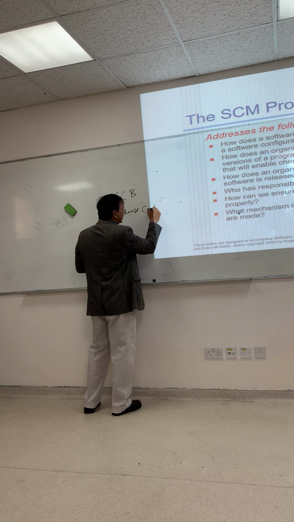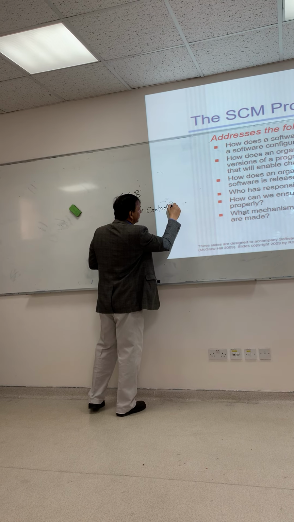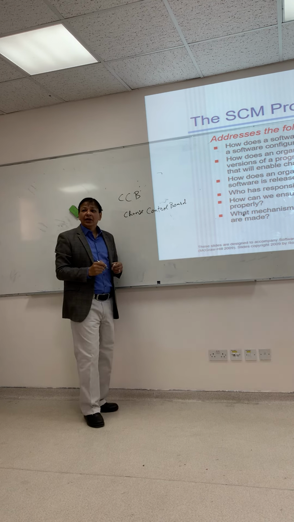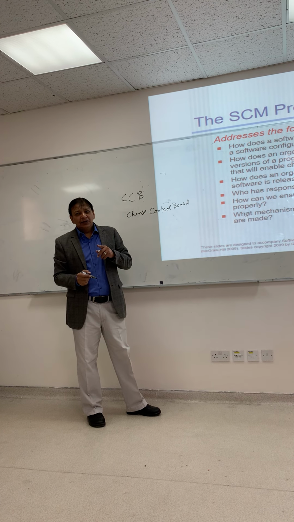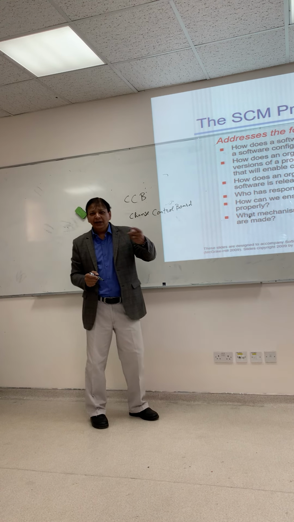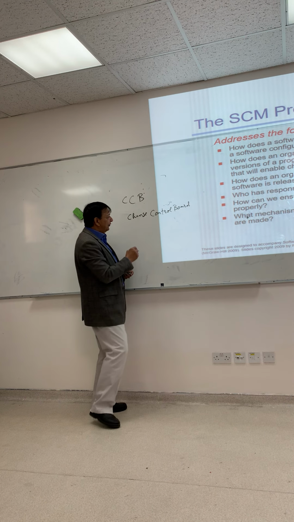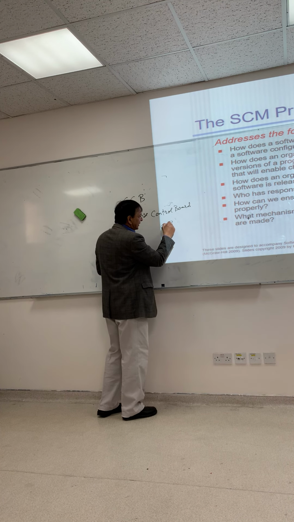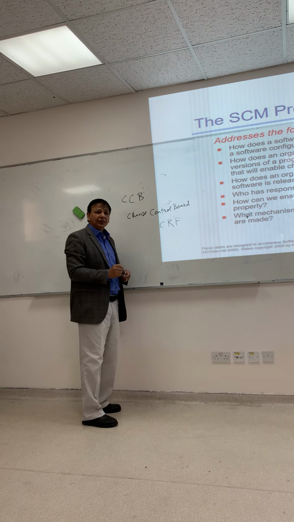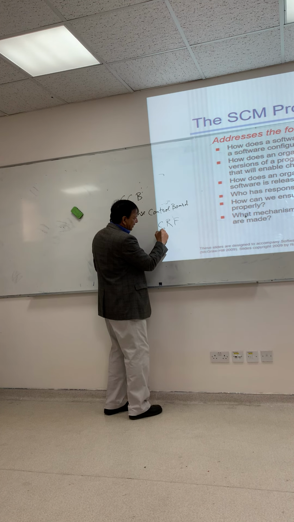Change Control Board. Customer, if the customer wants to make any change, he has to fill a form. It is called CRF, Change Request Form.